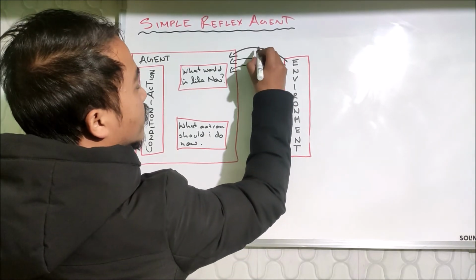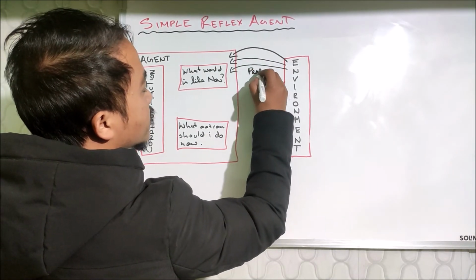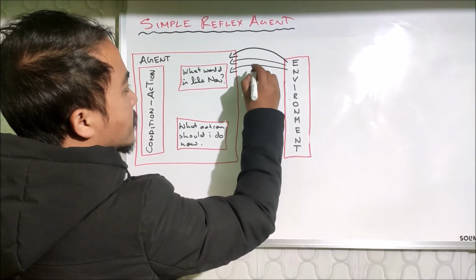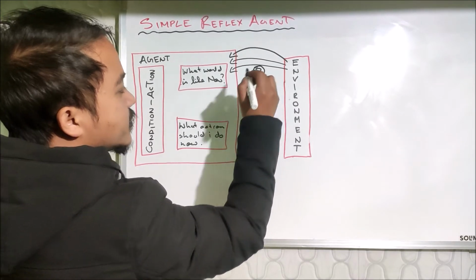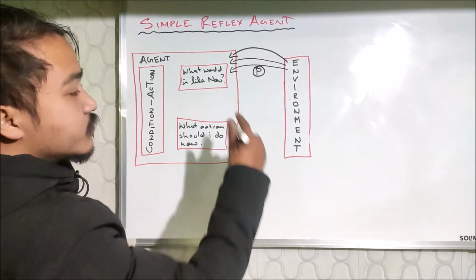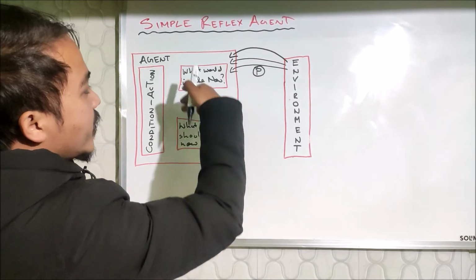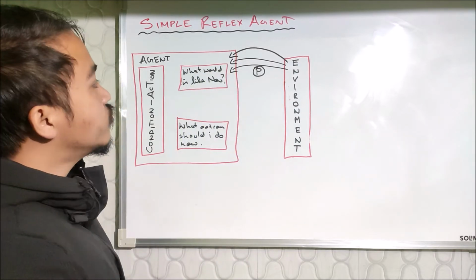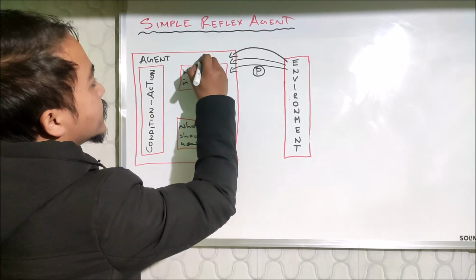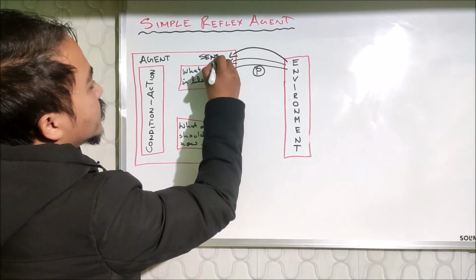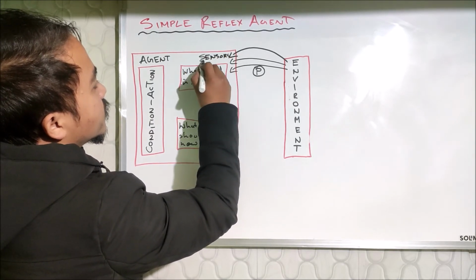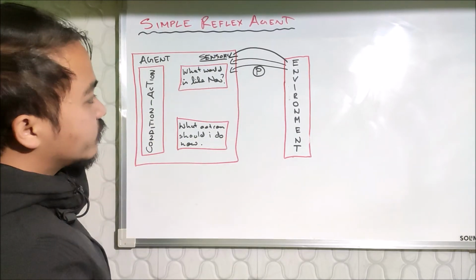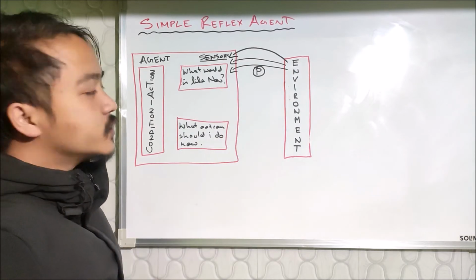Let's write it here as P, for perceives. It perceives or gathers information from the environment, as we have discussed earlier, through sensors. So the agent perceives information from the environment through sensors.